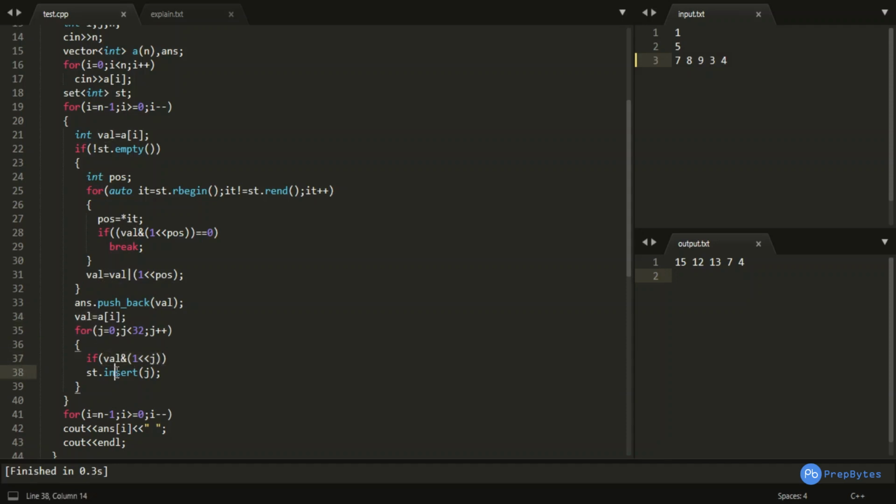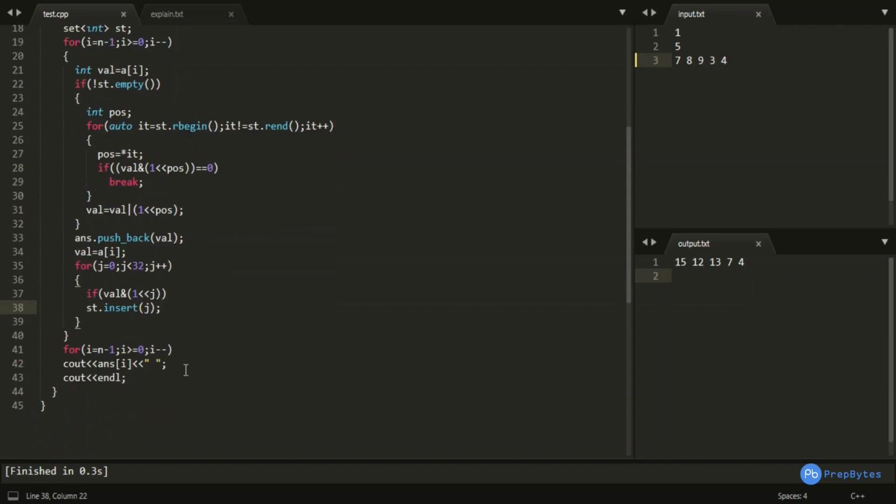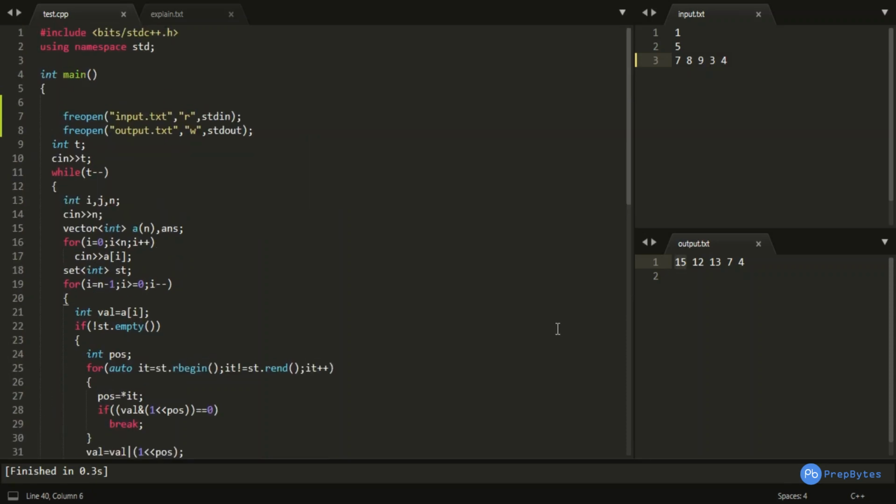If it is set, then I am storing those particular positions. And finally I am printing my answer in reverse order, because at first we computed 4 and then 7 and then 13, then 12 and then 15. So I printed this particular array in reverse order, and finally we got our answer like this.